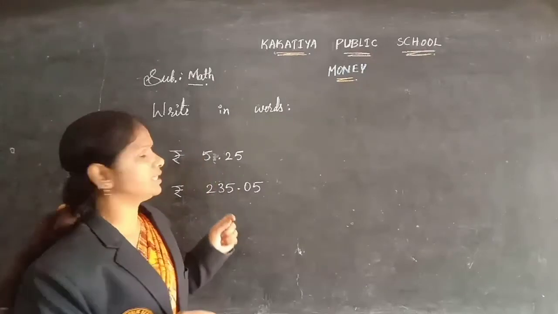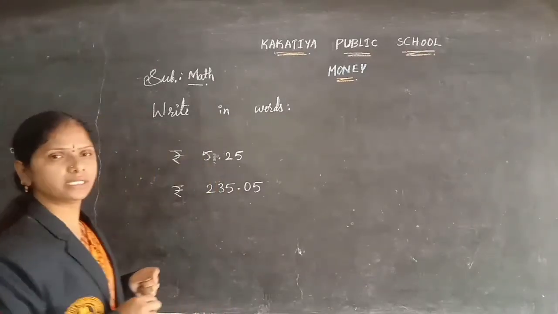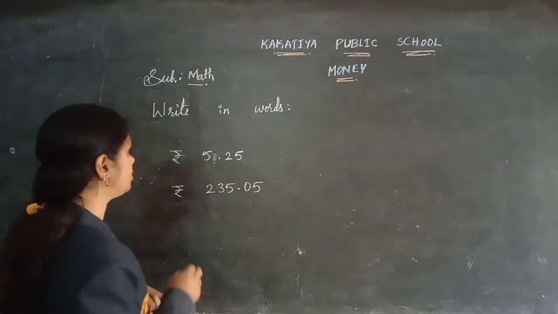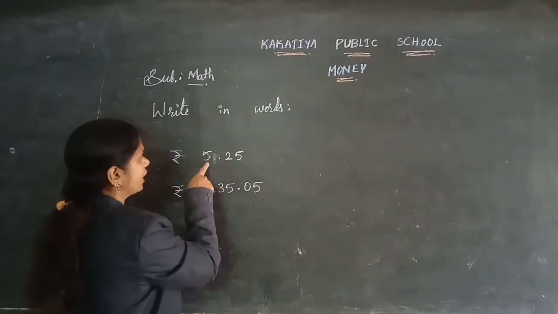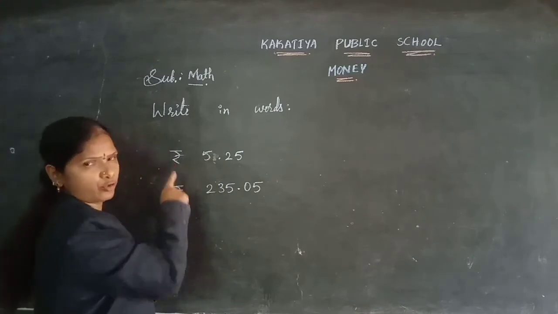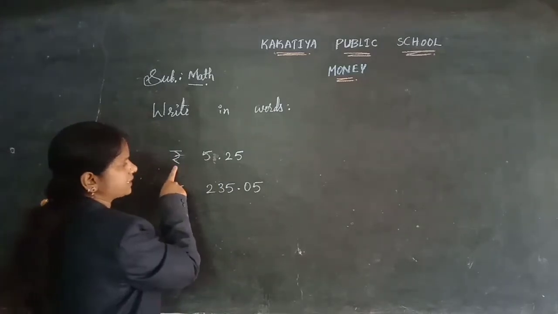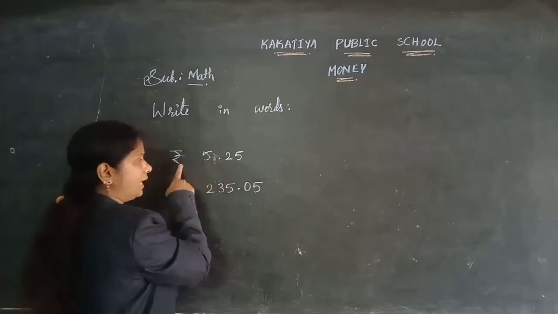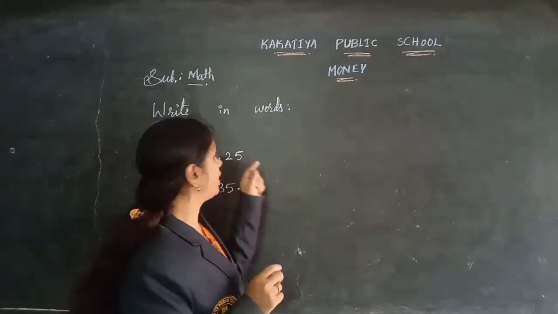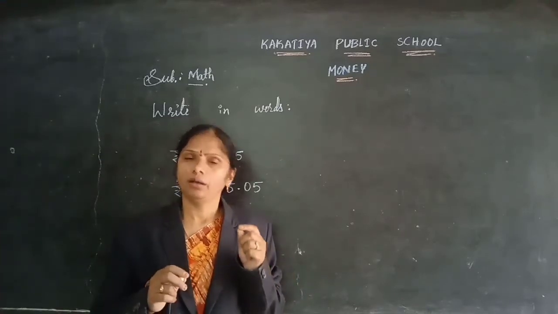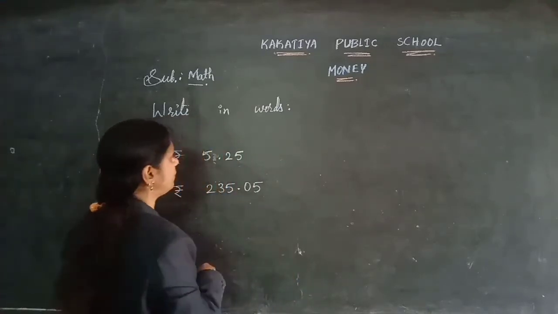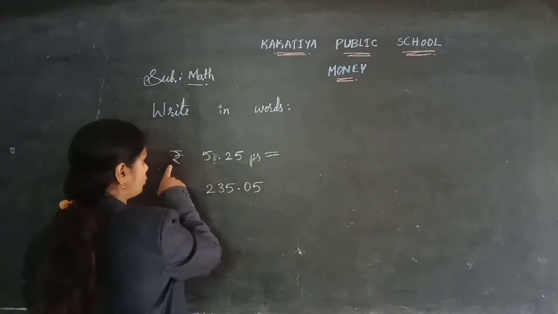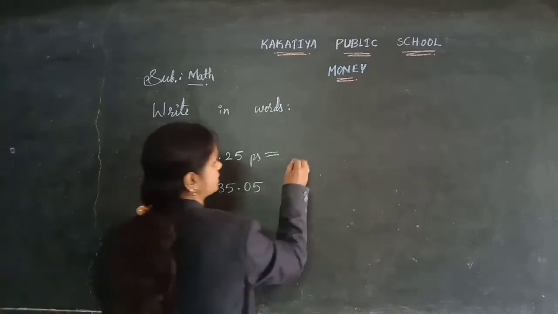Okay, so these are the ways to make the change of a given amount. Yes, children, have a look at this here. Write in words. We have to write this in words. How can we write this in words? The rupees amount is given. This is the symbol of money, children, rupees. And here the point is there between the numbers. The number on the left side of the point will be the rupees and the number after the point will be the pies. So how can we say this? 5 rupees 25 pies.